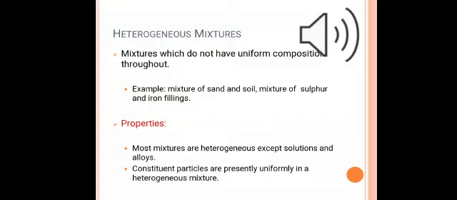Heterogeneous mixtures show the Tyndall effect. Now, what is this Tyndall effect? Tyndall effect is the scattering of light by the particles. It is generally shown by colloids.